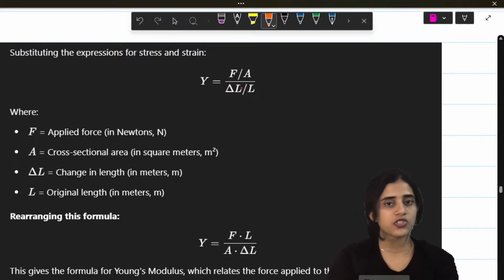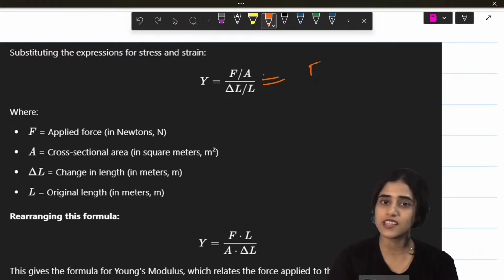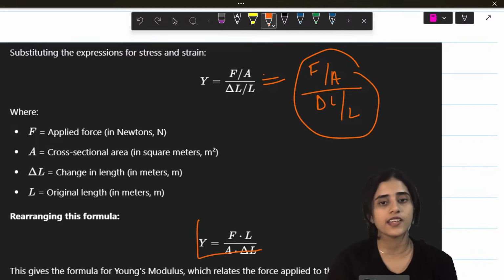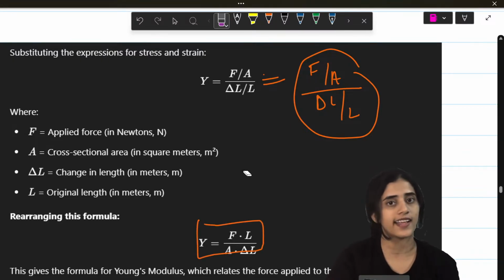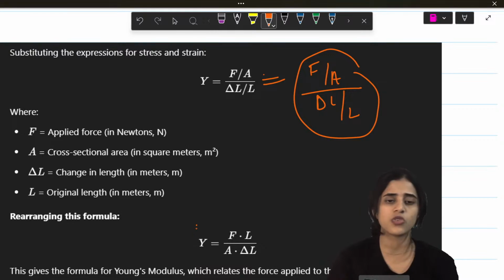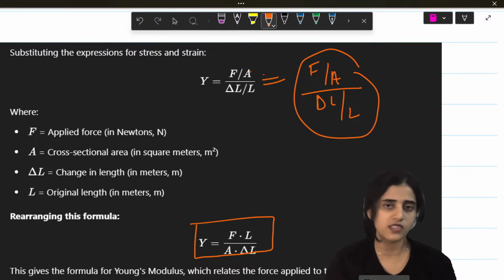Young's modulus is also stress by strain. Stress is, as I said, force by area. Strain is change in length by original length. So Young's modulus can be written as FL by A into delta L as well. Another formula to remember. These are all very easy formulas to remember. If you know what stress is and what strain is, you can remember this. So what is stress? Force by area.